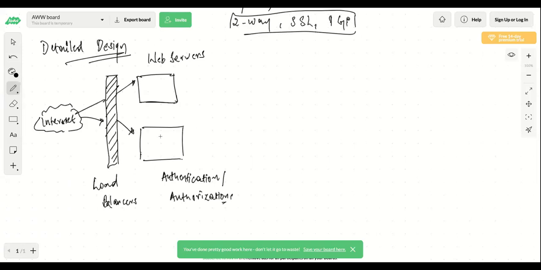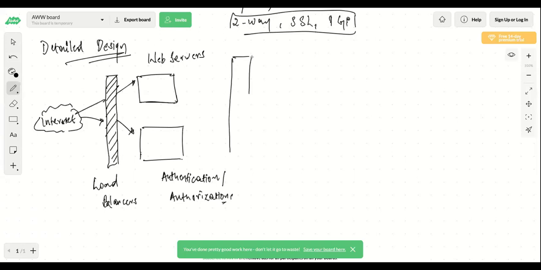But on a high level, you can say that authentication and authorization happen at the first layer, which is the web servers. Now, you might do a bunch of other authentication and authorization at the next layer as well. But this is the first layer where you should definitely have authentication in place, in these web servers. What this does is, these web servers actually authenticate the user.